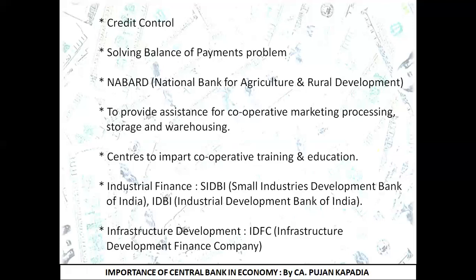So there are practical trainings on how to market the goods, how to store the goods, and where to approach for the right price, given by centers funded or set up under the governance of the central bank.